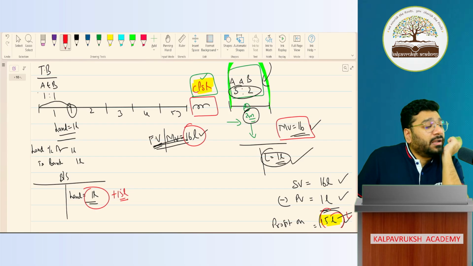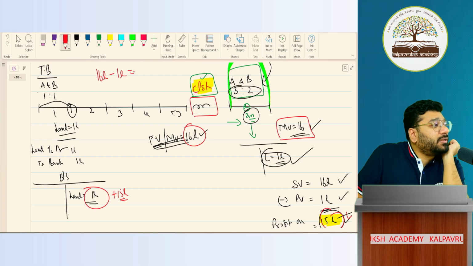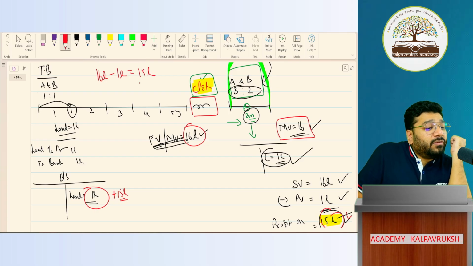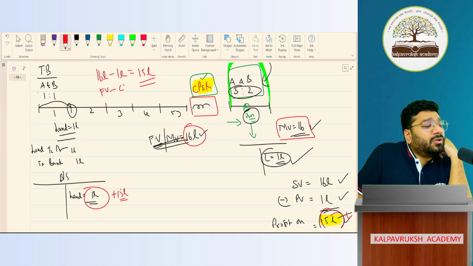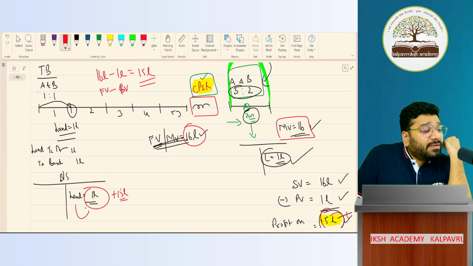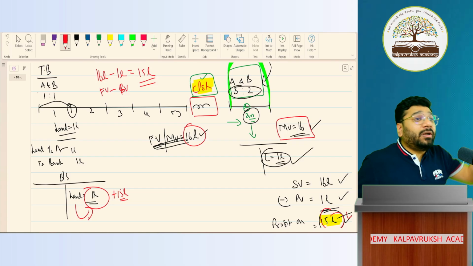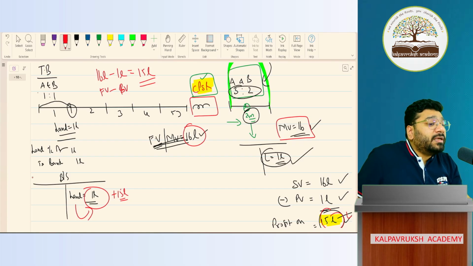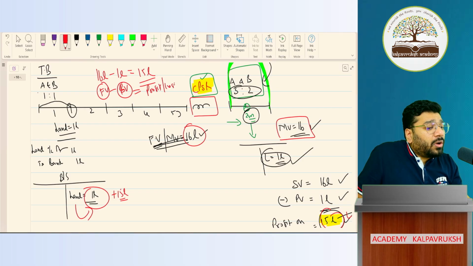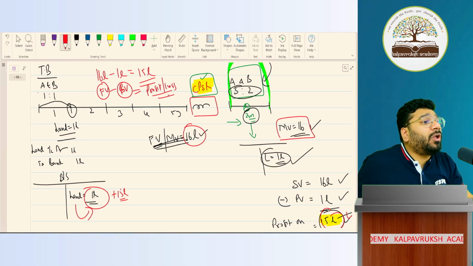Got it? Not got it? Correct only, no? 16 lakh fair value. In that, if I minus 1 lakh already recorded cost, what is the upgraded value to be recorded? 15 lakh rupees. So always fair value or the market value minus the book value. 1 lakh is called book value. Why is it called book value? The value of the asset which is already recorded in the book is called book value. So from the fair value or the market value, if you minus book value, you will get profit or loss on revaluation.